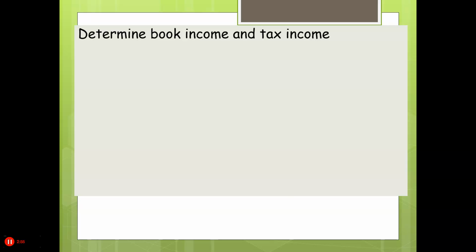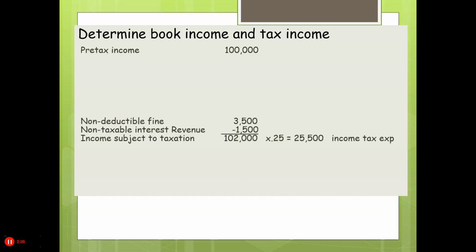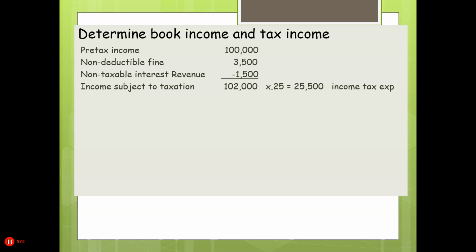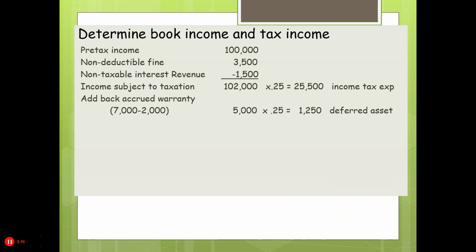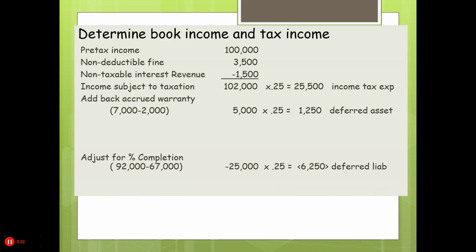Now determine book income and tax income. We start with our $100,000. We're going to adjust for our two non-deductible, non-taxable items, fines and interest revenue. So that tells you what our income tax expense is. Now we're going to adjust our taxable income. We add back in those expenses we backed out based on our estimates.